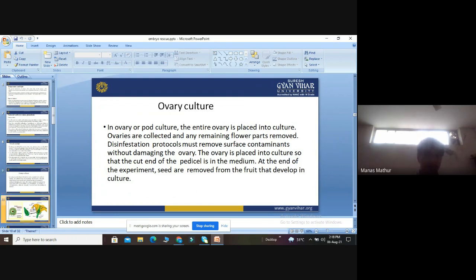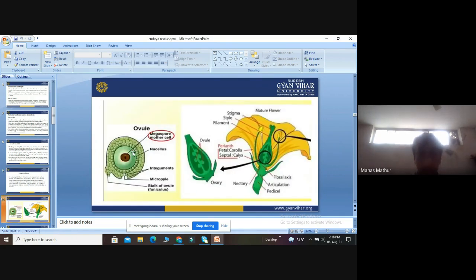See, in this diagram, we can easily see the whole ovule. It contains the megaspore mother cell, nucellus, integuments, and micropyle. This is the stalk of the ovule. This is the complete ovary, and these are the ovules present in the ovary. This is a complete mature flower. It has nectar, the floral axis, and pedicel. It contains style, stigma, and filament.